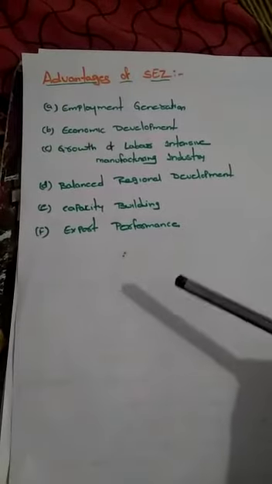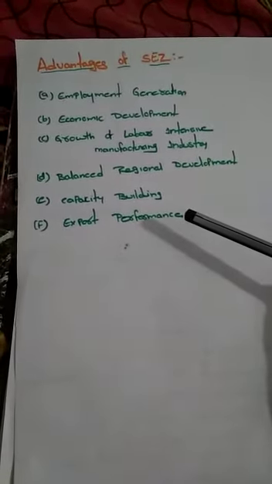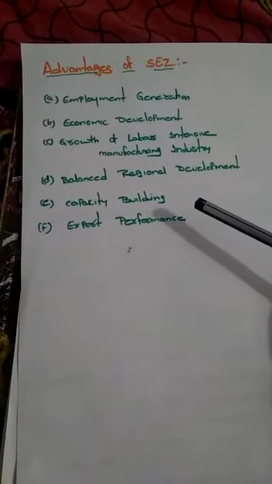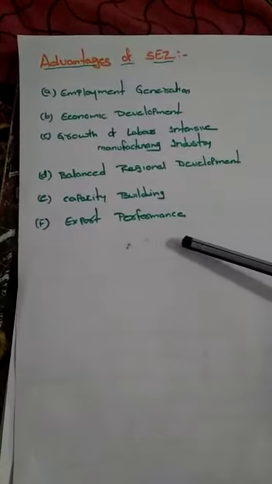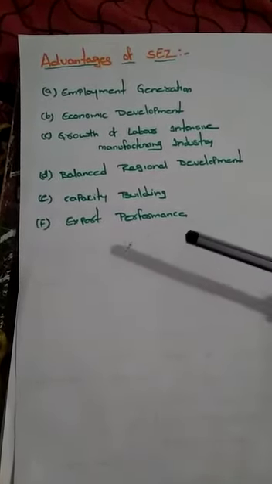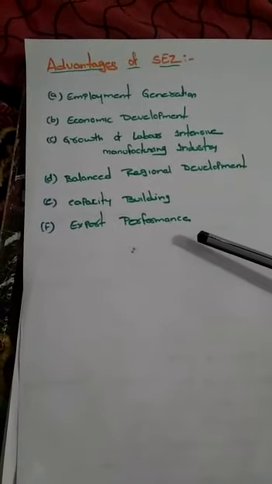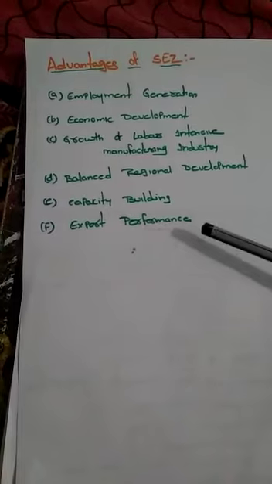Instead of importing goods from other countries, SEZ leads to exporting goods and services to other countries, as many industries come forward to start their industries in a SEZ zone and are able to manufacture more goods. That is how the SEZ zones are able to improve the export performance.